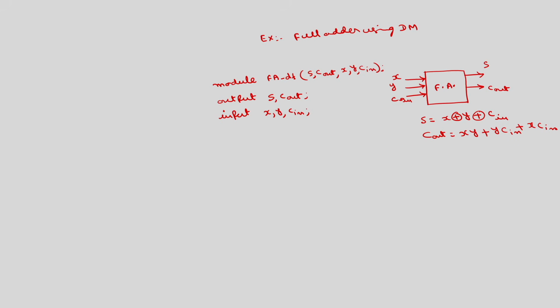First I will write using multiple assign statements. Assign sum is equal to x exclusive or y exclusive or c in,